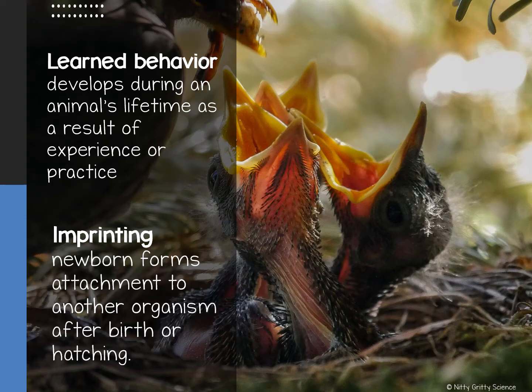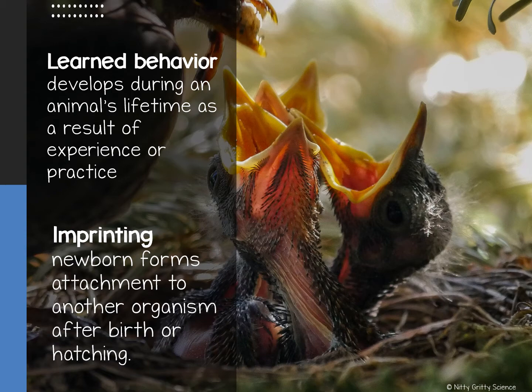Learning is the process that leads to changes in behavior over an animal's lifetime. It is based on practice and experience and includes things such as imprinting, conditioning, trial and error learning, and insight learning. Imprinting is a learned behavior that you can see in certain newly hatched birds and newborn mammals that recognize and follow the first moving objects they see. This object is usually the young animal's mother.